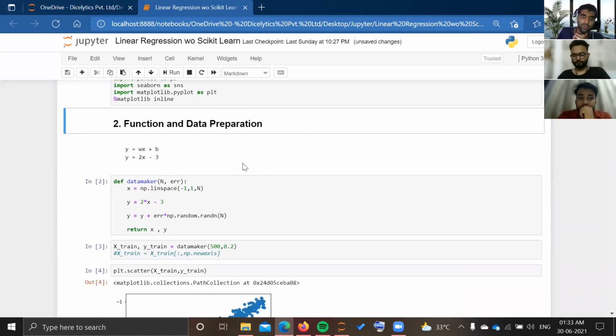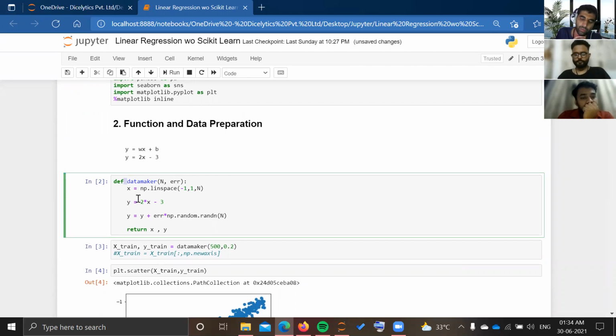Now my second step will be data preparation. This step is from our previous video only, in which we implemented the linear regression using scikit-learn. You can see that we have taken the same equation of line, y equal to 2x minus 3, and this same function we are using for data preparation.